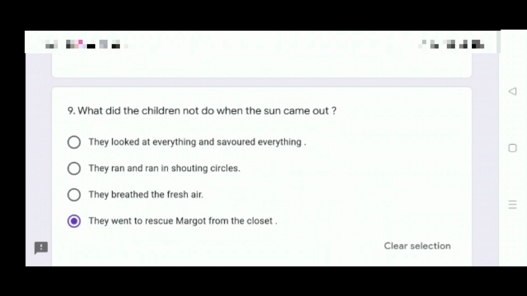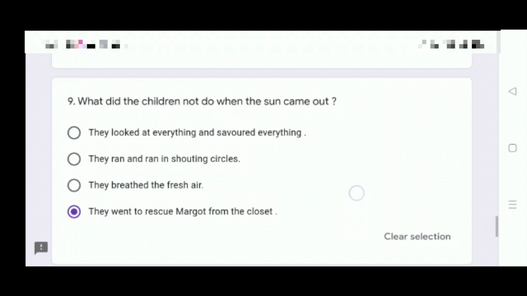They went to rescue Margaret from the closet. They did not do this. They looked at everything, savored everything. They ran and ran in shouting circles. They breathed the fresh air, but they did not go to rescue Margaret from the closet.